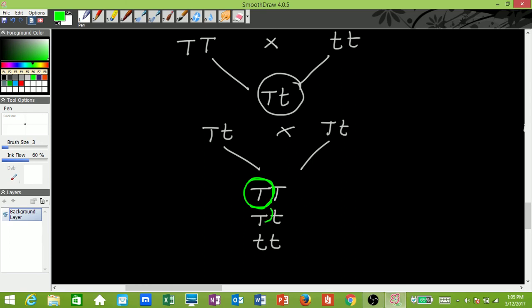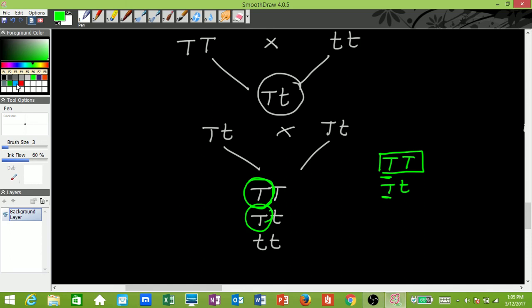So in this, just explain the monohybrid cross. You can say that in both capital T capital T and capital T small t, there is at least one copy of the tallness trait. Since there is at least one copy of the tallness trait, the plant becomes tall. In a homozygous condition where both copies are of the tallness trait, obviously the plant has to be tall. But in a genotype where only one is tall and the other is of shortness, still the plant comes out to be tall.